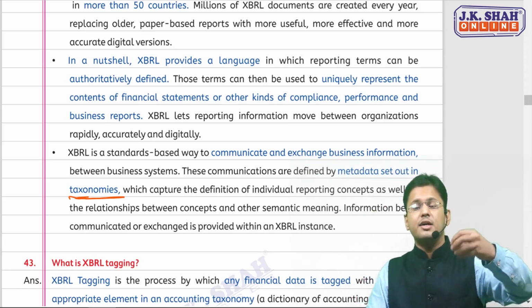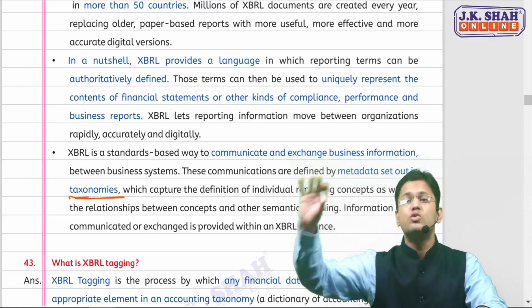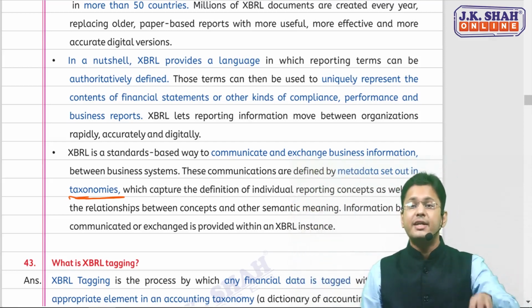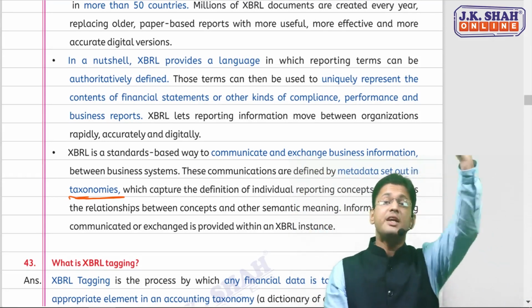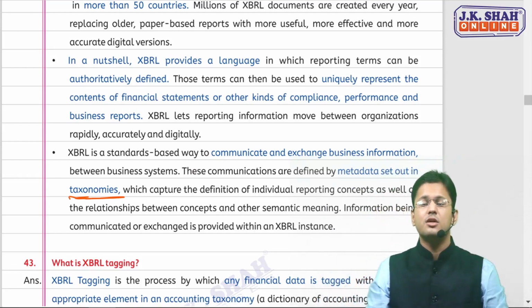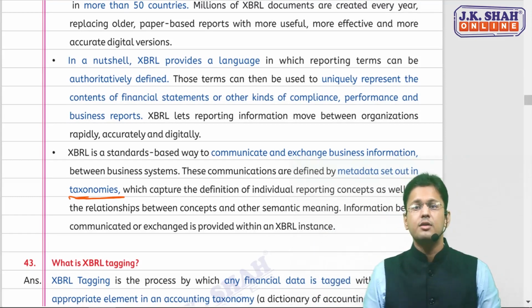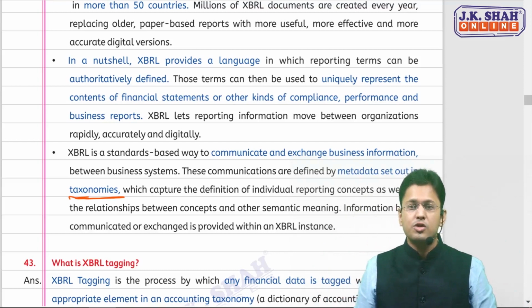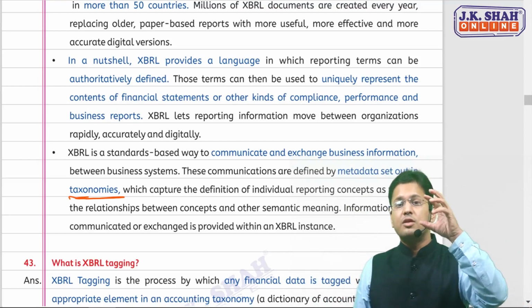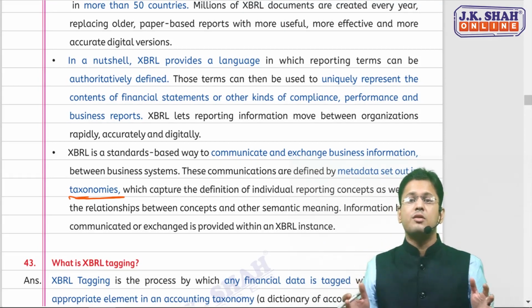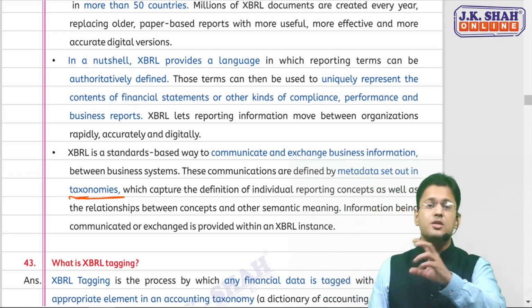If you have a debtor and the taxonomy of that XBRL says use accounts receivable, tag your debtor with the term accounts receivable, so that whenever any user, investor, or analyst wants to check the accounts receivable of all the companies across the world, or of 5 or 6 companies across the globe, he can just write accounts receivable, and whatever items have that tag will be displayed on a screen. So that is the logic here.